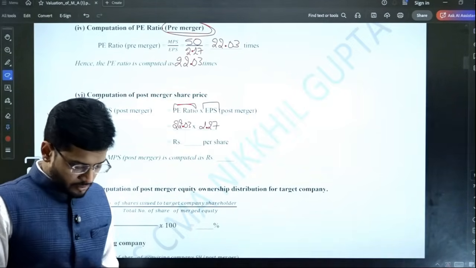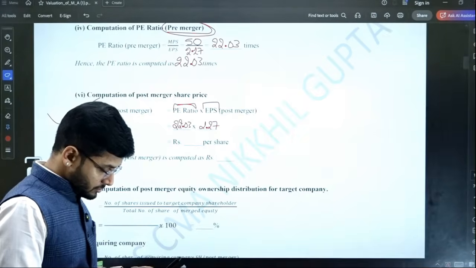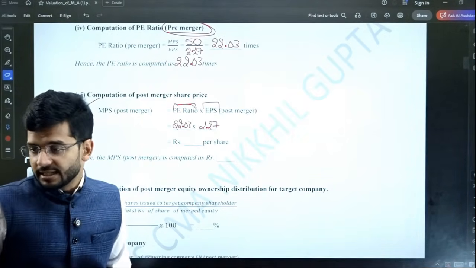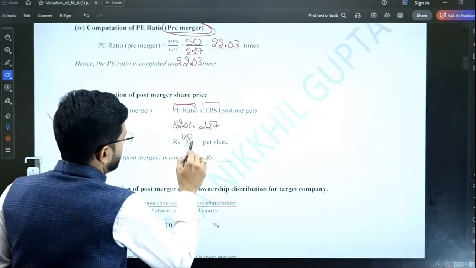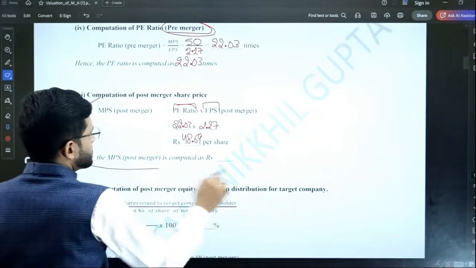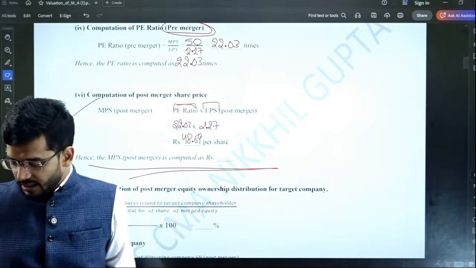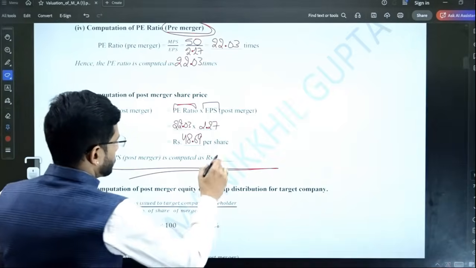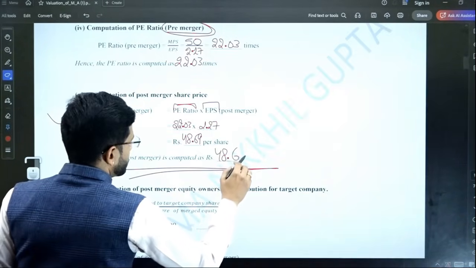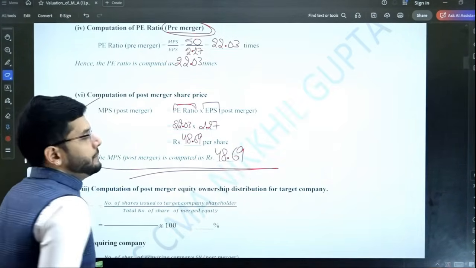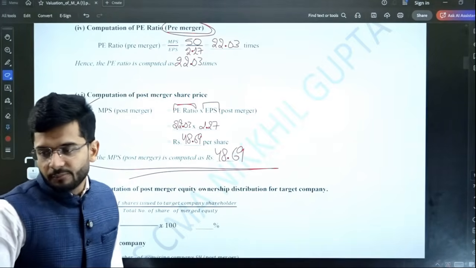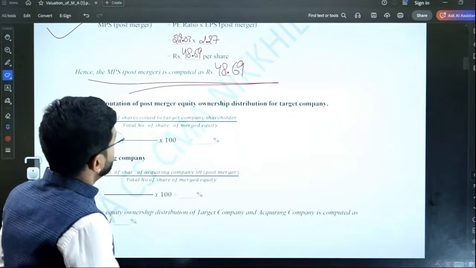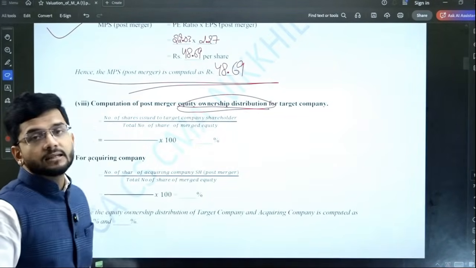So, this will give a figure of 48.69. Perfect. And guys, after every answer, you must mention the concluding line. That is mandatorily to be mentioned. So the concluding line is: post-merger MPS is computed as rupees 48.69. Perfect. And the last part is computation of post-merger equity ownership distribution for target company.